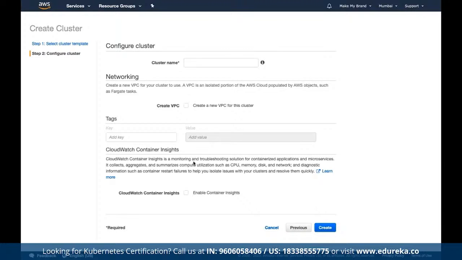Whatever activity we can do on this console, the same activity can also be done using the CLI as well.